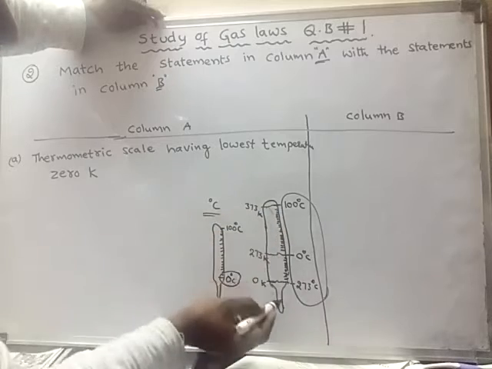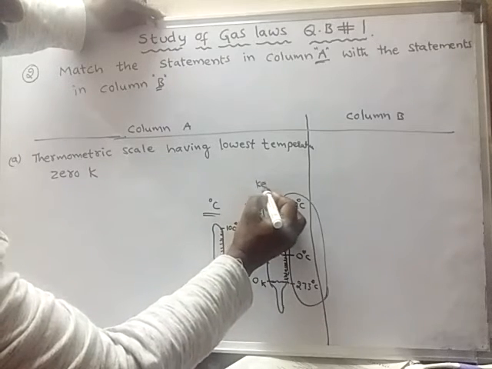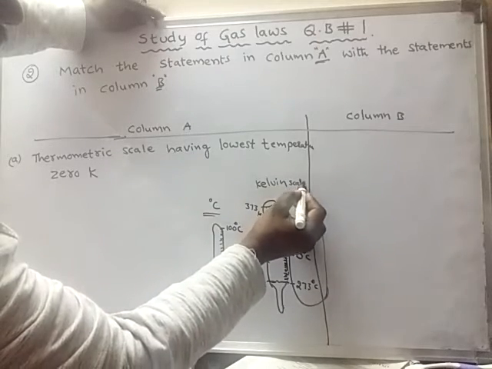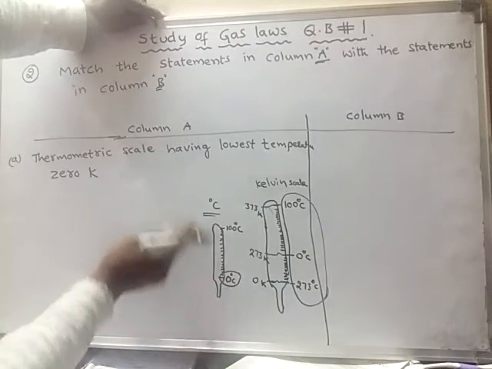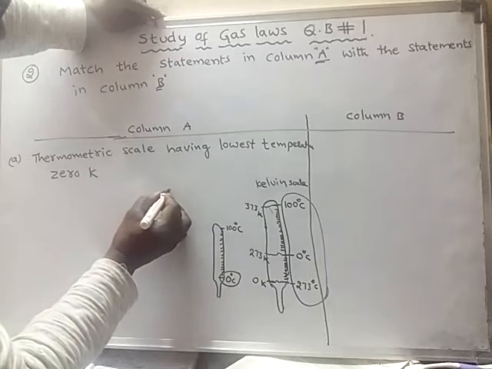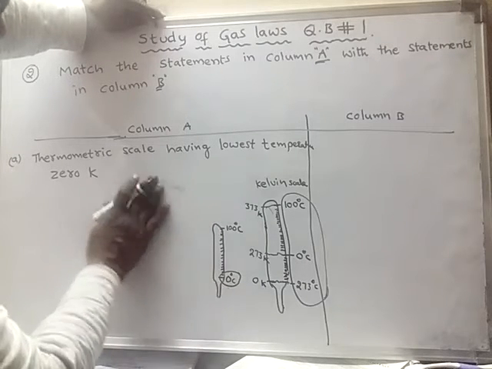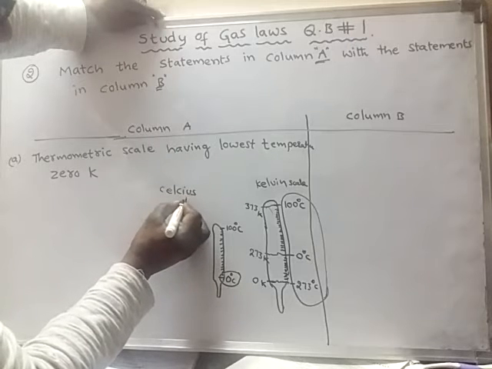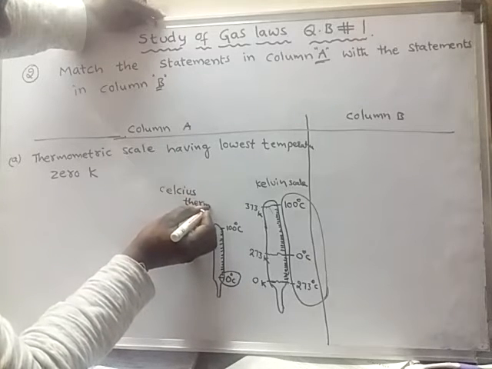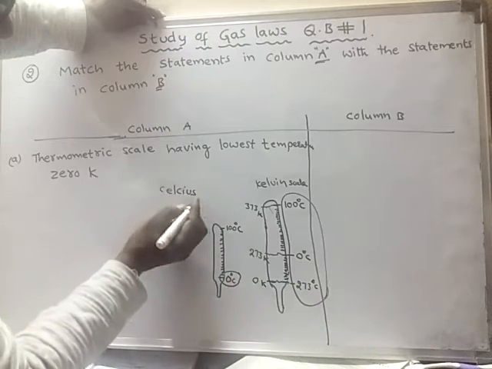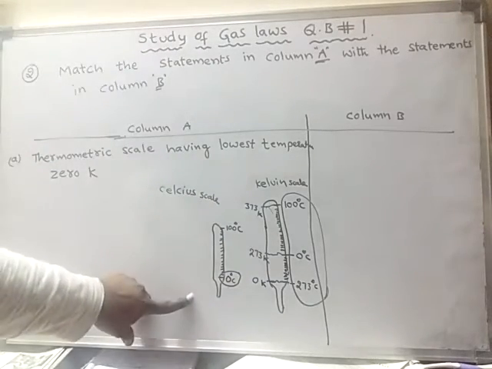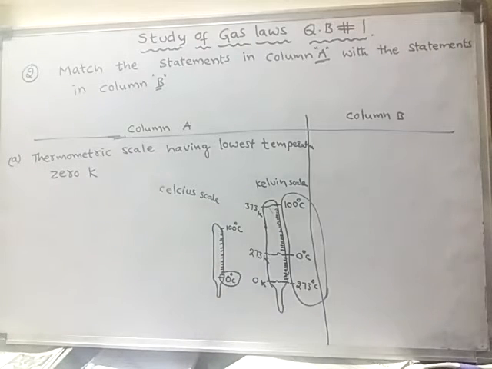This scale is called the Kelvin scale thermometer. And this is degree centigrade, or simply the Celsius thermometer, or the Celsius scale. So this is the Celsius scale and this is the Kelvin scale.